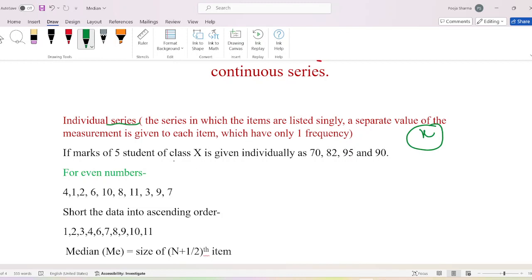Suppose I am taking one example. Here, the marks of 5 students of class 10 are given individually, that is 70, 82, 95, 90, and 98. These are the marks of 5 students given. So these are the values of x. Let's understand this with an example.